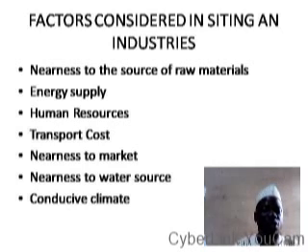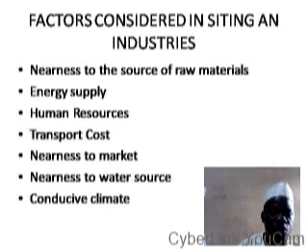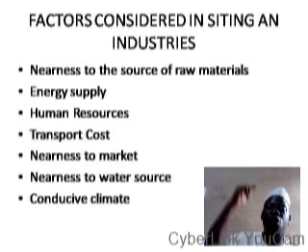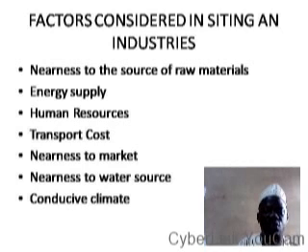Then we have to consider the conduciveness of the climate. If the climate is not conducive for our production, some people, or the majority of people, cannot work under unfavorable climate. So it's one of those things that we have to consider. We have some countries in the world where temperature can be as low as minus 10 degrees, and we have some areas in the world where temperature will always be on the high side. So we have to consider some of these things in siting our industry.